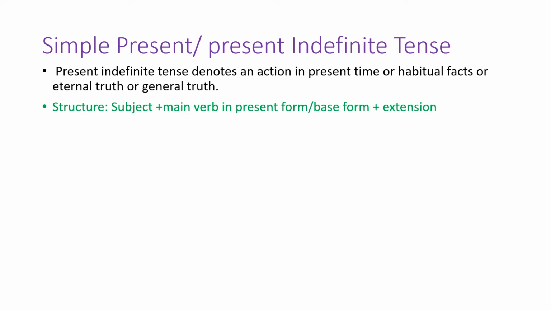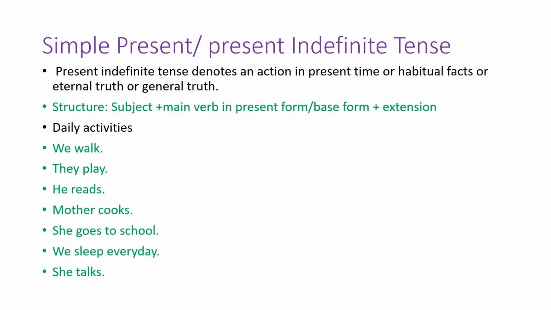Look at the examples. Daily activities. We walk, they play, he reads, mother cooks, she goes to school, we sleep every day, she talks. These are daily activities, and daily activities indicate present indefinite tense.